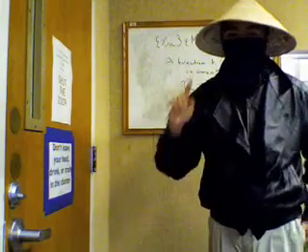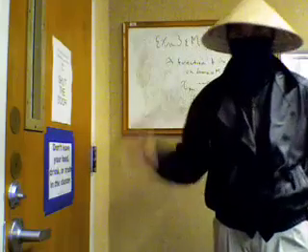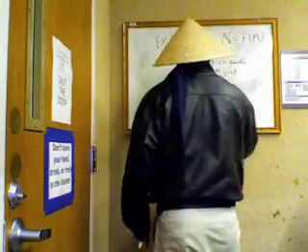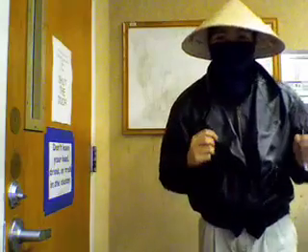So if xk approaches x, then f of xk approaches f of x. Very important definition. This is equivalent to the more common definition, the epsilon-delta definition.